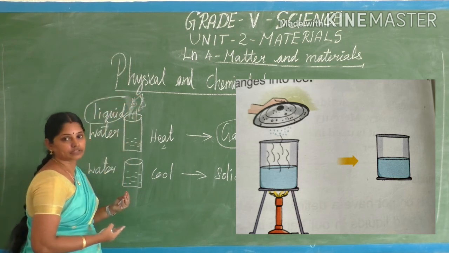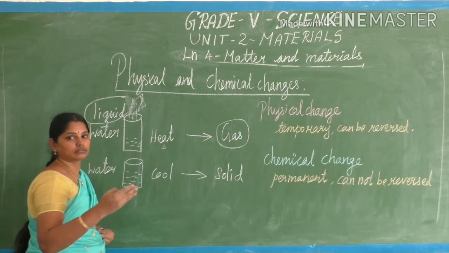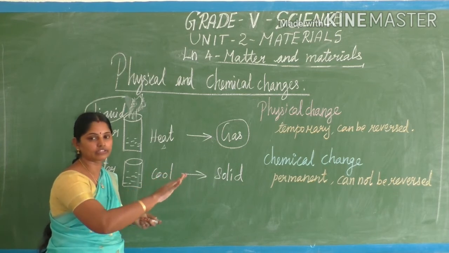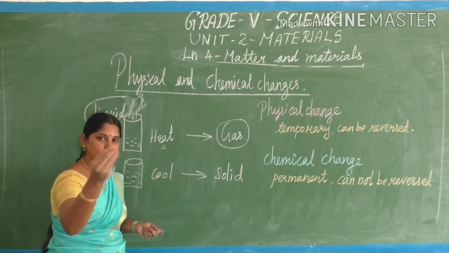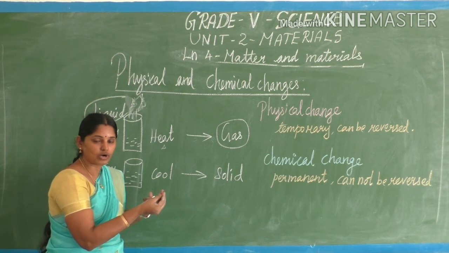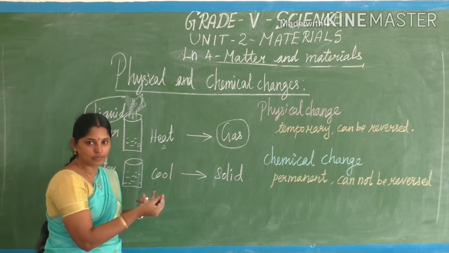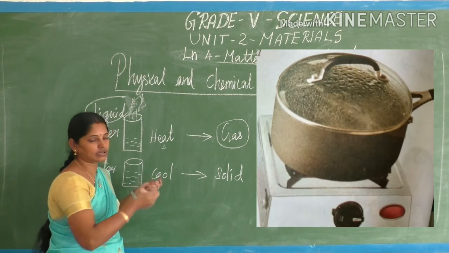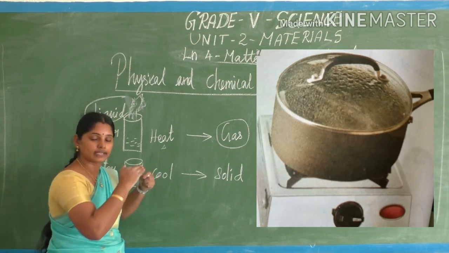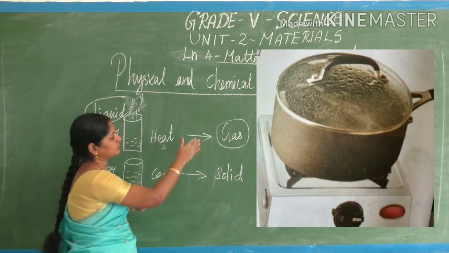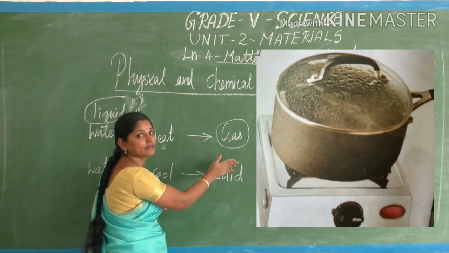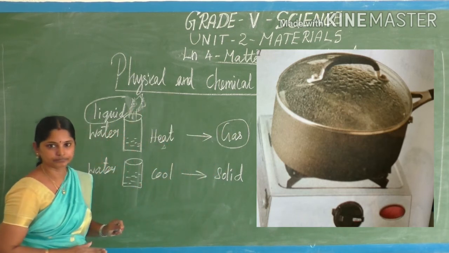See, if you are heating the milk, we close that milk with a lid. After some time, if you open the lid, you can see some droplets of water at the underside of the plate. In a cooker too, you can see droplets of water at the underside of the cooker lid. So that is what happens when the gas cools down. If we cool down the gaseous form of water, we can get back the liquid form of water.